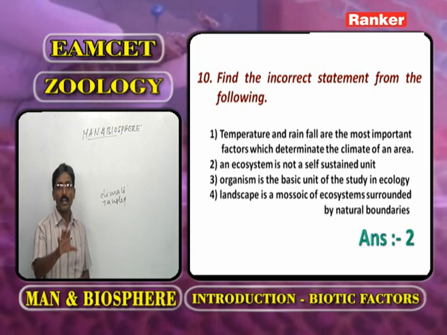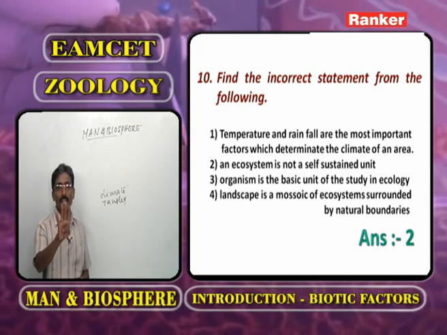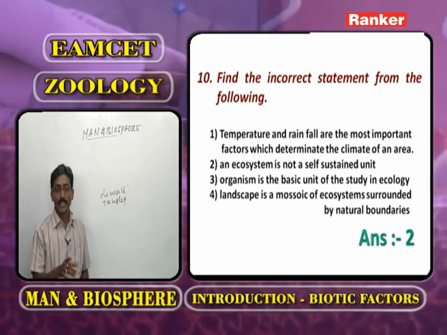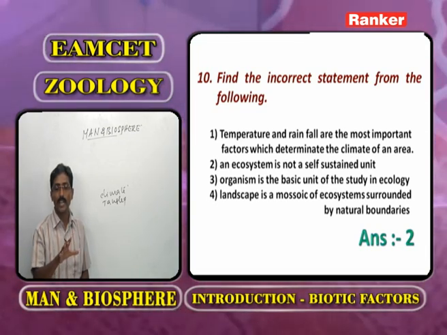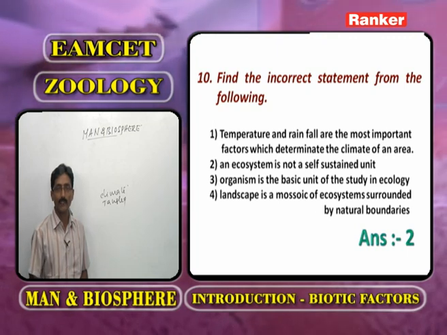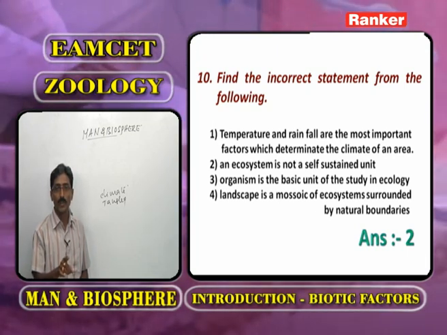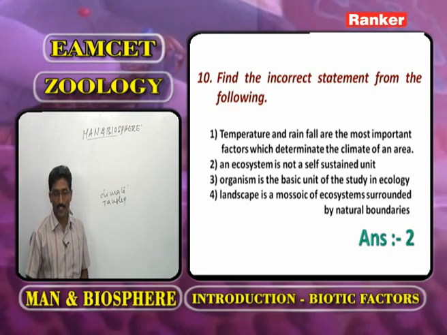So regarding this question, in the given four statements, only the second one is wrong. That is, an ecosystem is not self-sustained. It is self-sustained. So here the incorrect one is the second. Now we go for the next question.